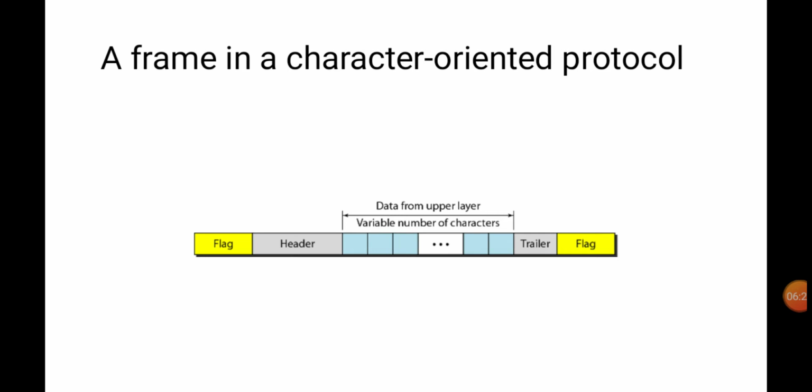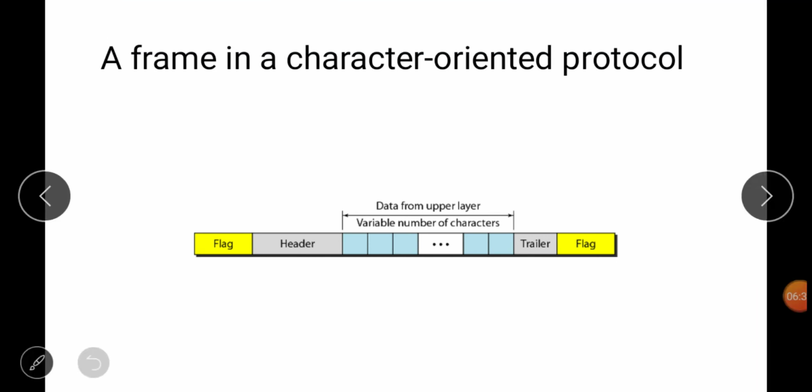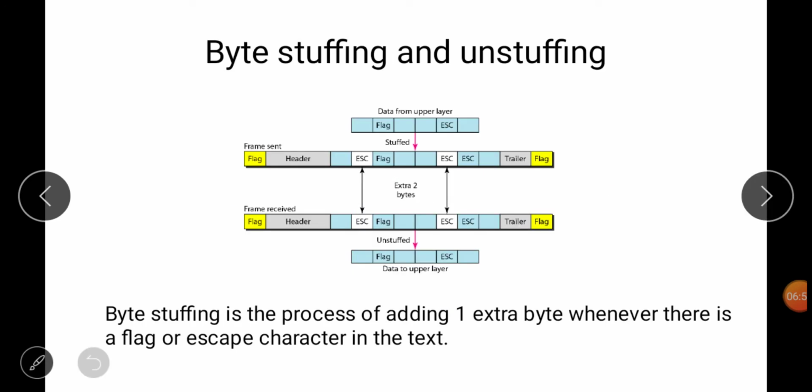In this character oriented protocol, we simply give a character, meaning the data is denoted as characters, not bits. Or characters, or you can say bytes. Here we are giving this flag value, and in the character oriented protocol, this flag value is given any character which is not being used in the data. Next we have byte stuffing and unstuffing.